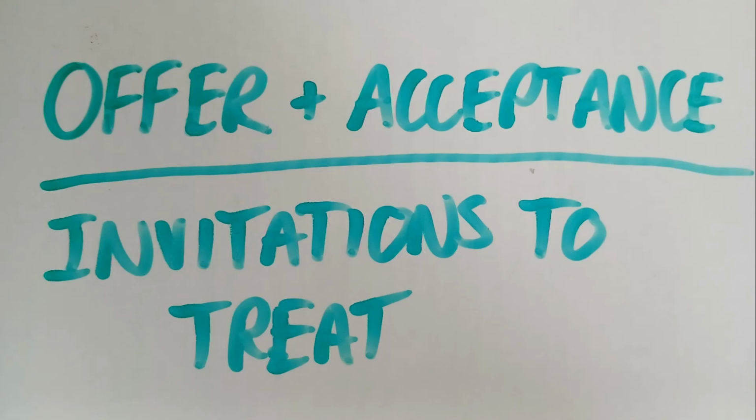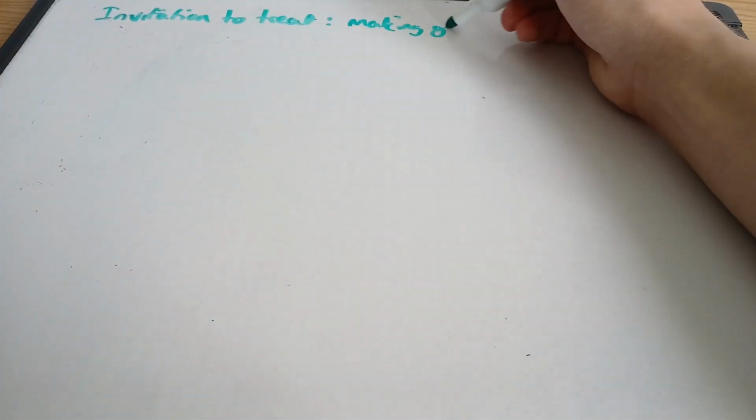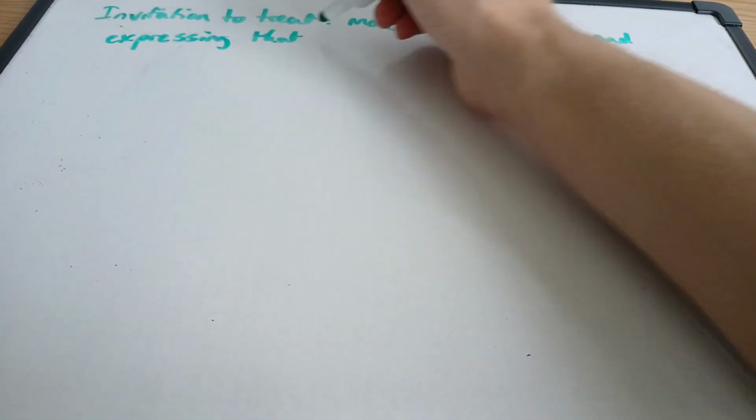In this video I'm going to start looking at contract law, in particular the first section of contract law, which is offer and acceptance. We're going to be looking at invitations to treat in this video. So an invitation to treat is making goods available and expressing that you would like offers for it.